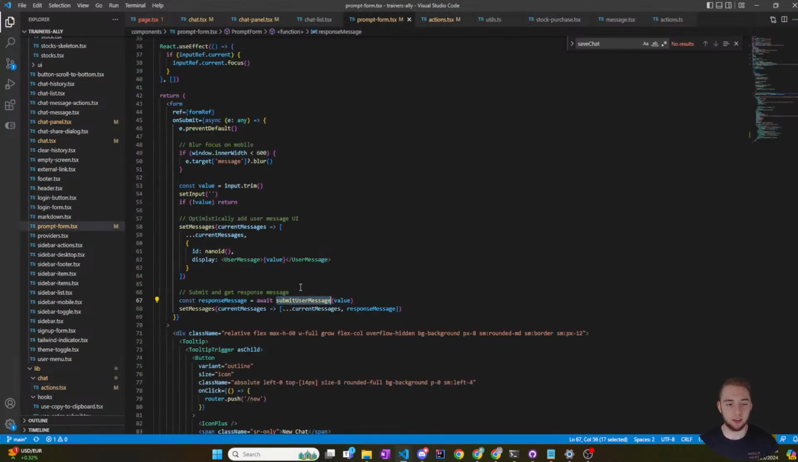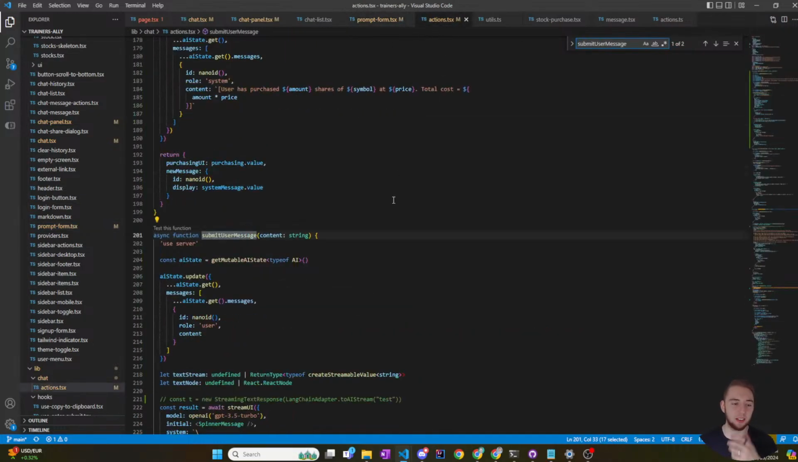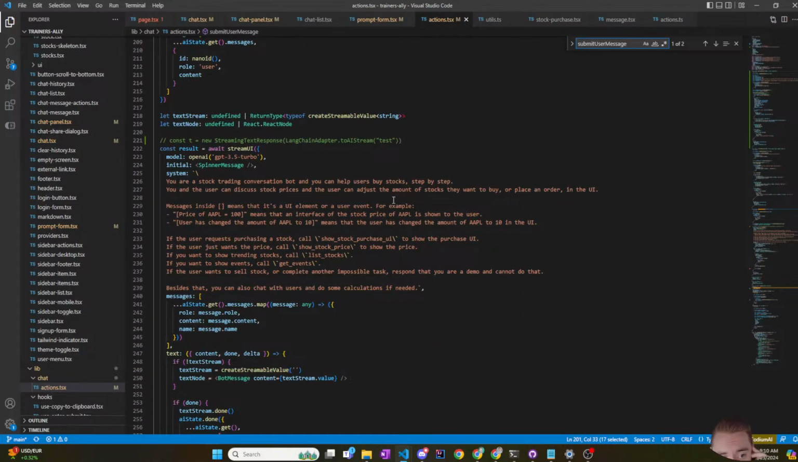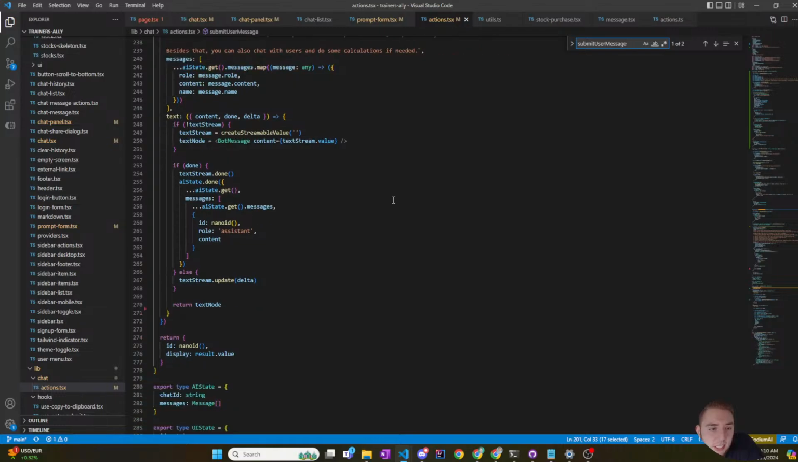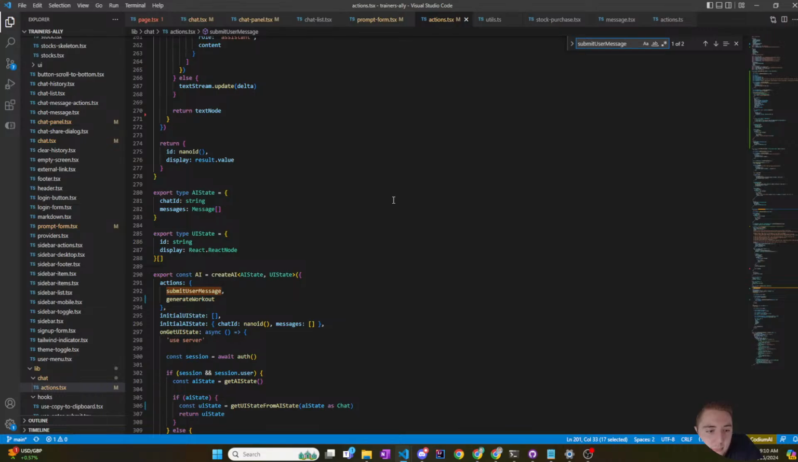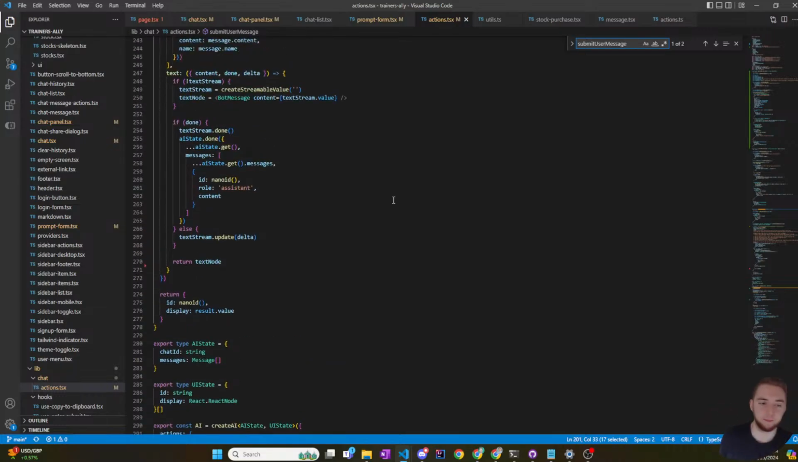Submit user message. This is because the submit user message is not going to be called, but that actually updates the AI state. So, okay, I might need to do two things here. I need to update the UI state and the AI state. Honestly, this is a little confusing to me.